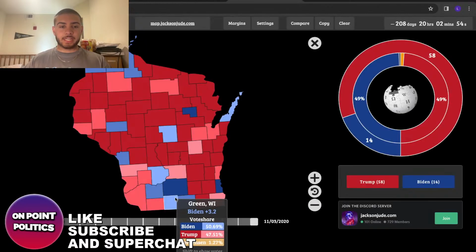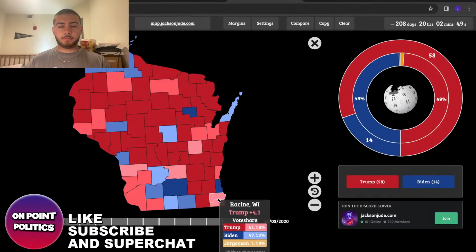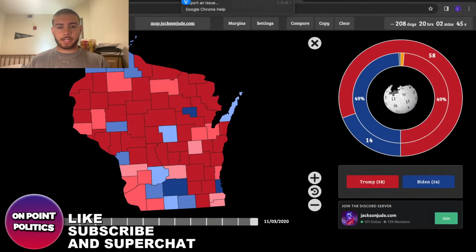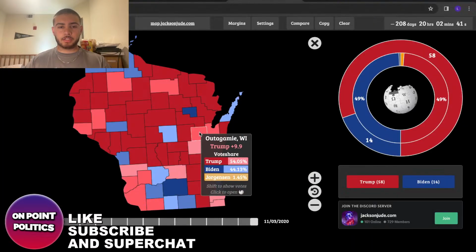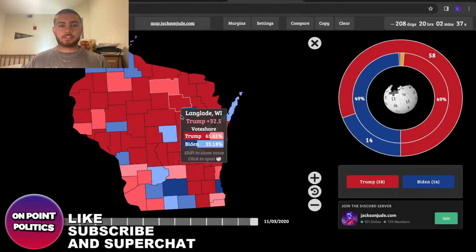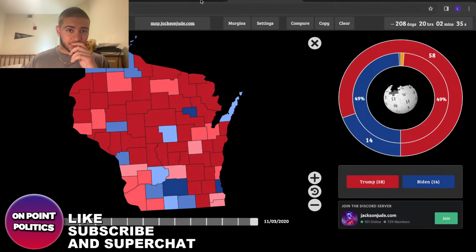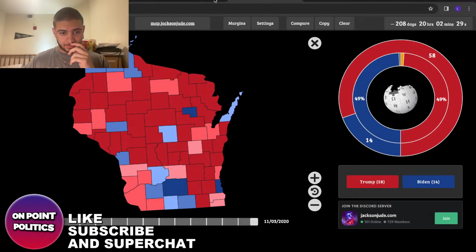Trump ends up nearly getting that. Green is lean Democrat. I think here it's a little bit closer. He's able to make these a little bit more Republican, actually. They look about the same as here. And this county basically becomes safe R. So it's not a big difference. I actually think the only county flip on this whole map is Door County. I think that is the one county that actually ends up flipping.